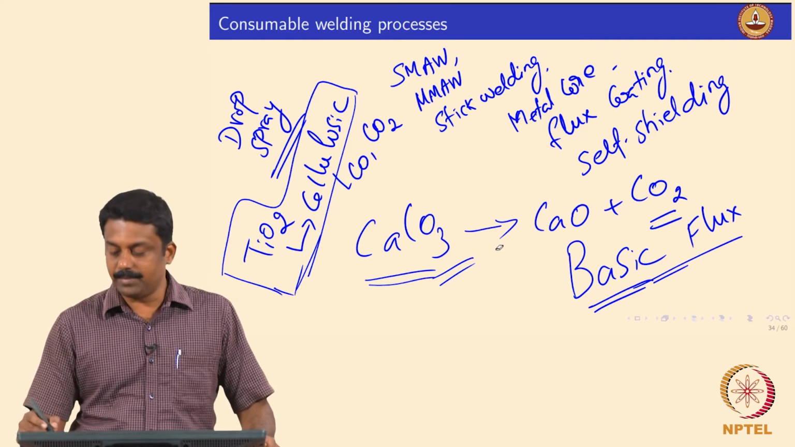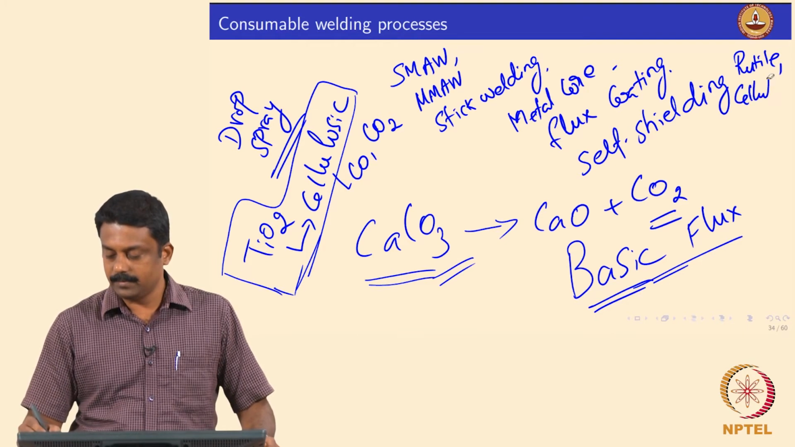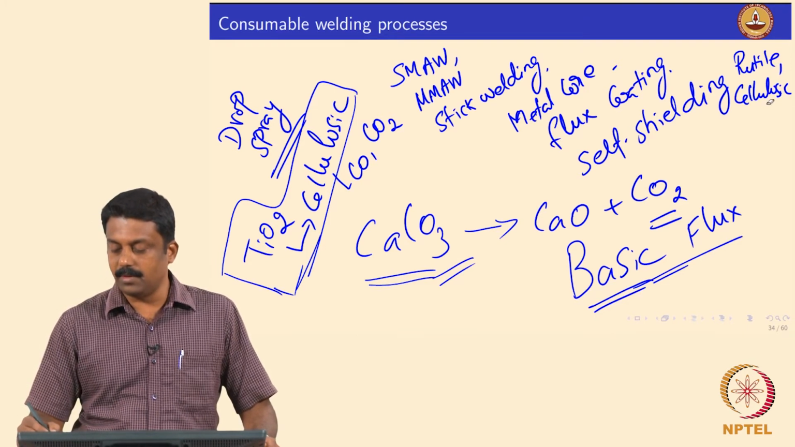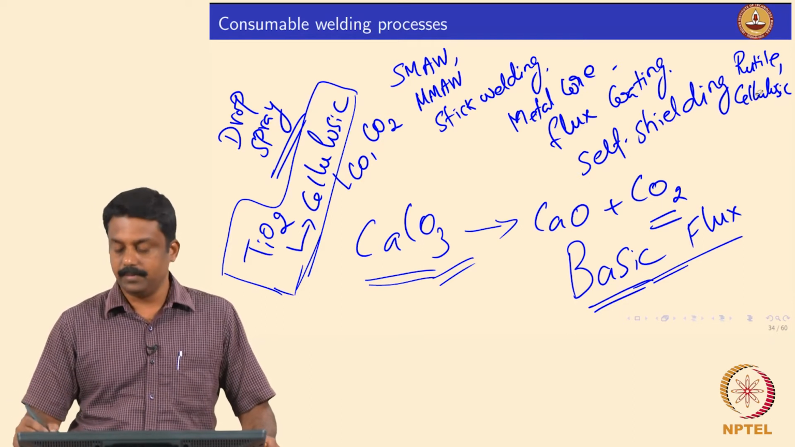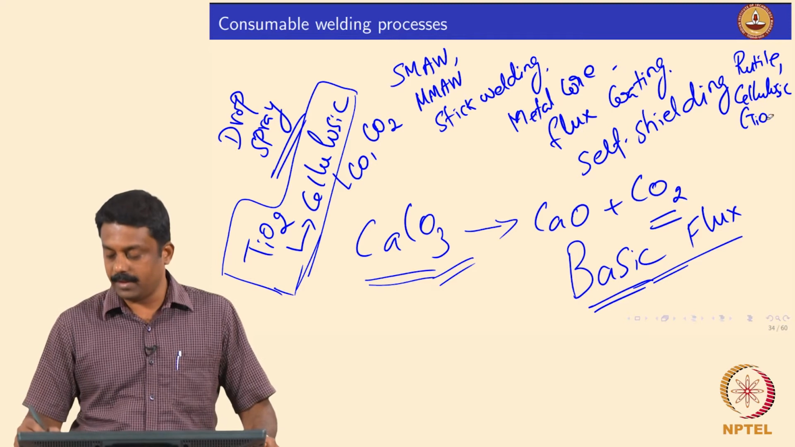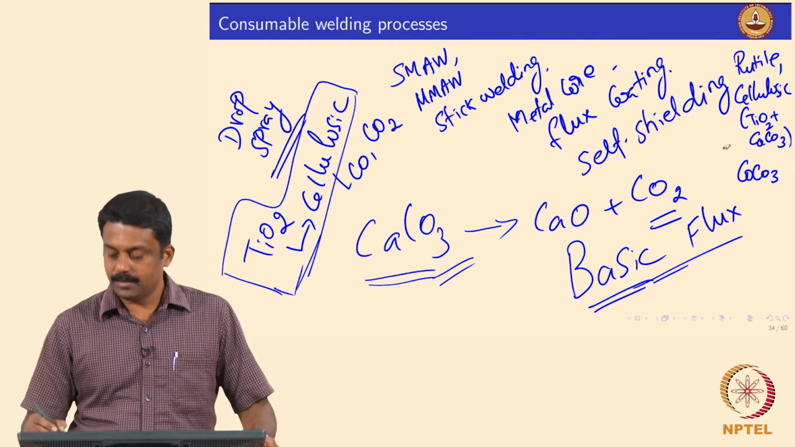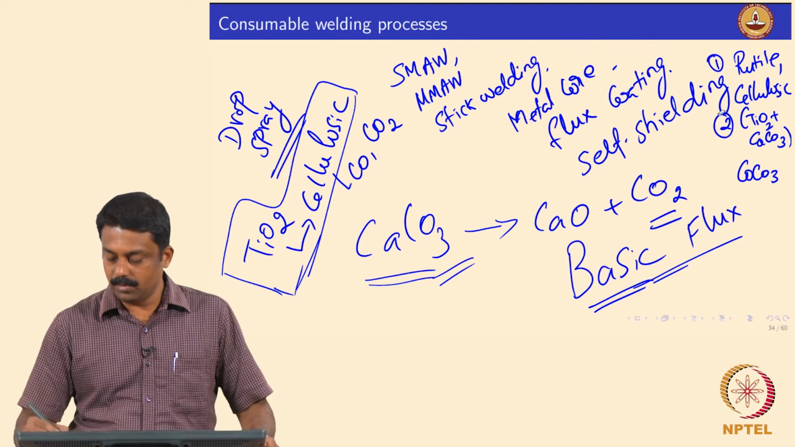So what are the major three types of electrode fluxes we use? Rutile based, okay, cellulosic material, and in cellulosic we also have some amount of titanium oxide as well. Okay. So the majority component determines the type, okay, titanium oxide plus CaCO3, and then predominantly CaCO3 based systems. So 1, 2, 3.